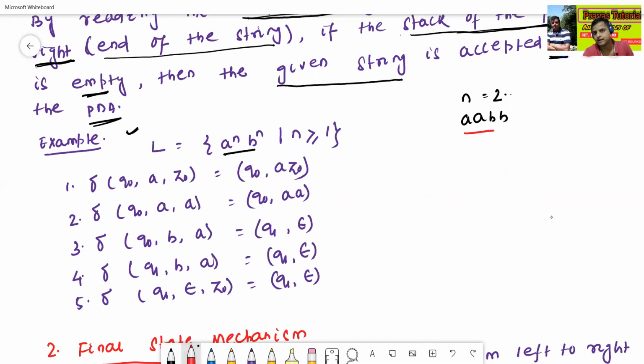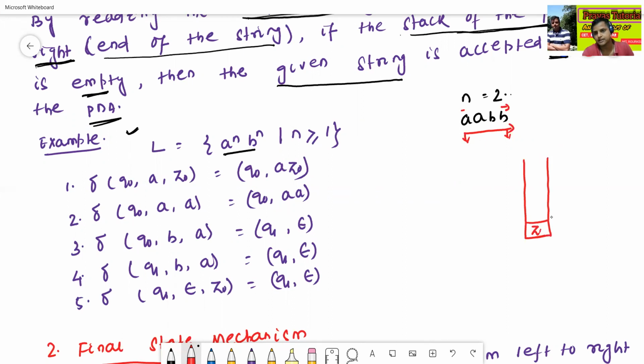By reading the complete string from left to right, this is called left part, this is called right part. By reading the complete string from left to right and at the end of the string, if the stack is empty, then the given string is accepted by the PDA. So how do we perform this in the stack here? This is called the stack.